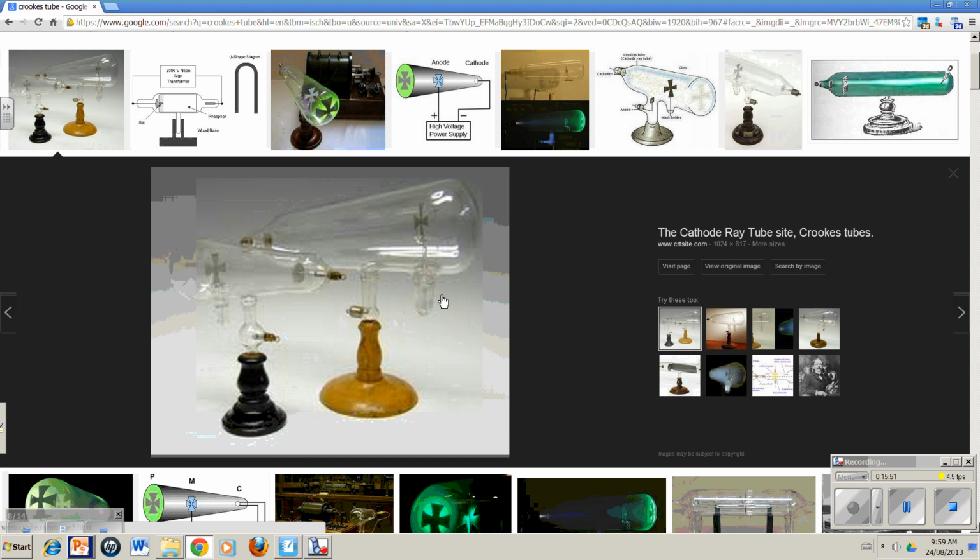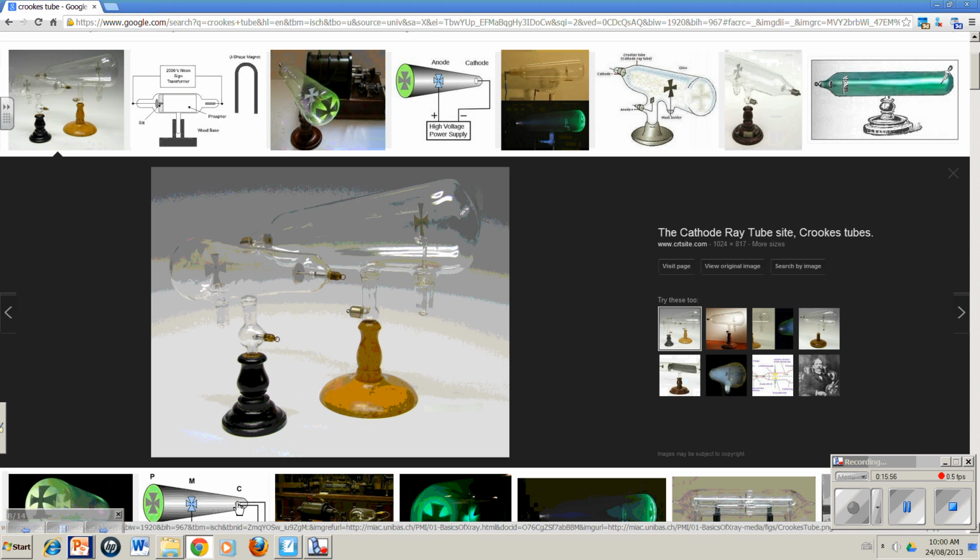A scientist by the name of Crookes was working with electricity. With the advance of electricity in the 1800s, chemists had a new tool they could use to study matter, and a guy by the name of Tesla invented a device that made really high voltage electricity. When I get back to school, ask me to show you this, all right?